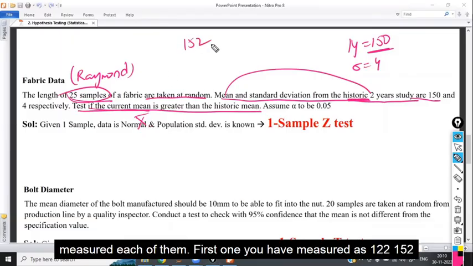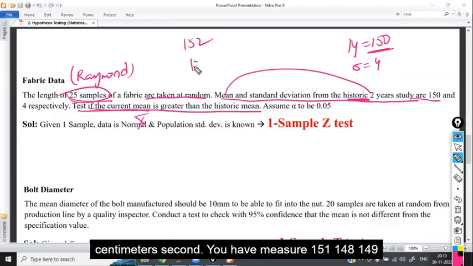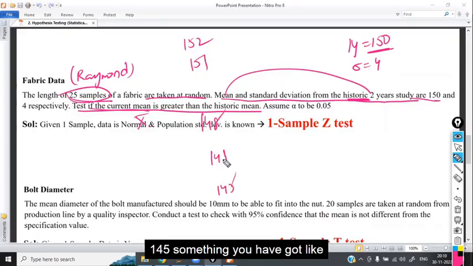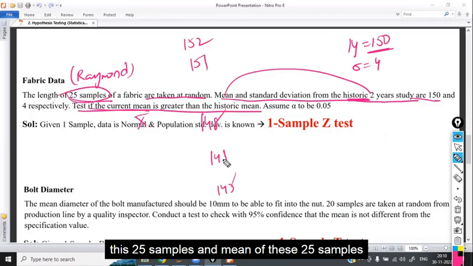First one you have measured as 152 centimeters. Second you have measured 151, 148, 149, 145. Something like this you have got for 25 samples, and the mean of these 25 samples will be there, right? Whether this mean is greater than the historic mean or not, that they want to check.